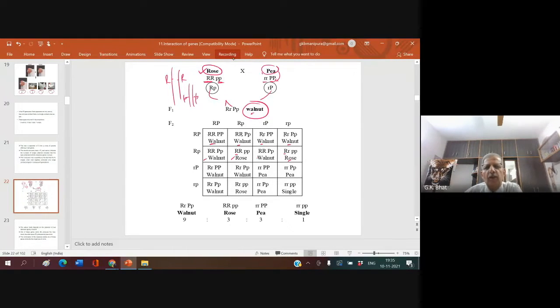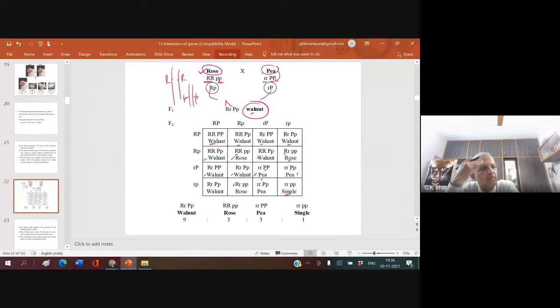When 2 dominant alleles come together, it results in walnut. When only P alleles are there, it results in P. When all are recessive, it results in single. This is a type of interaction known as a supplementary factor.